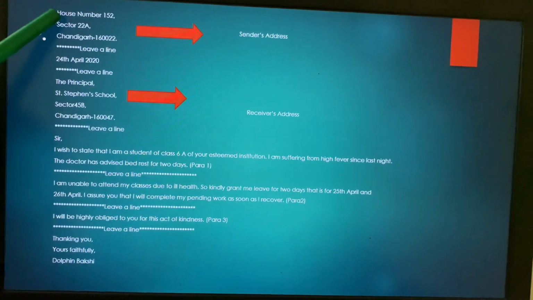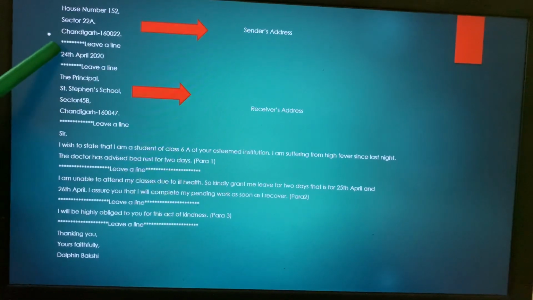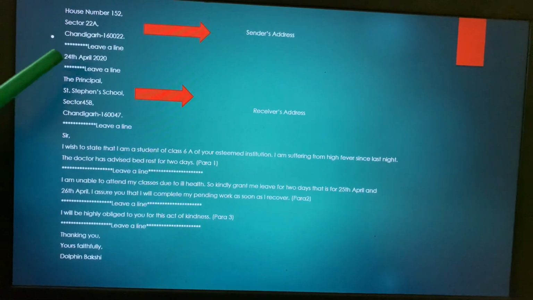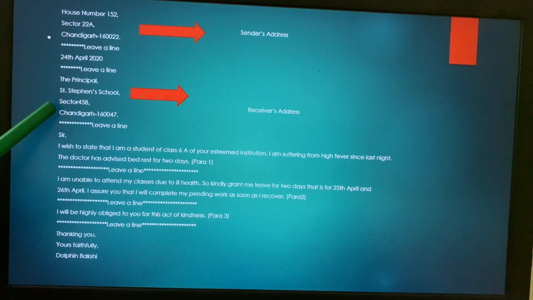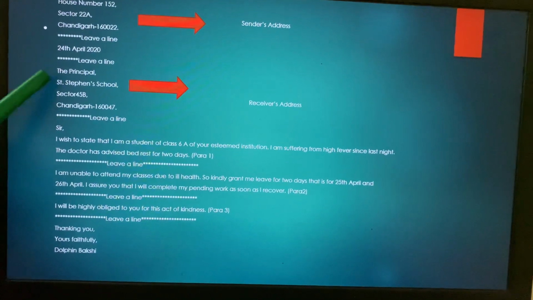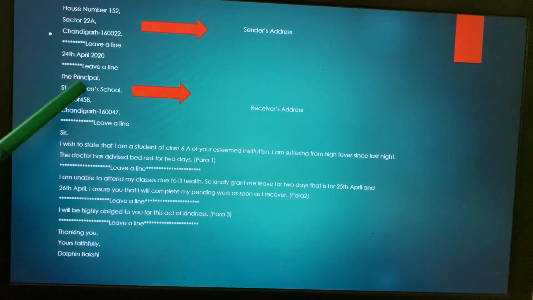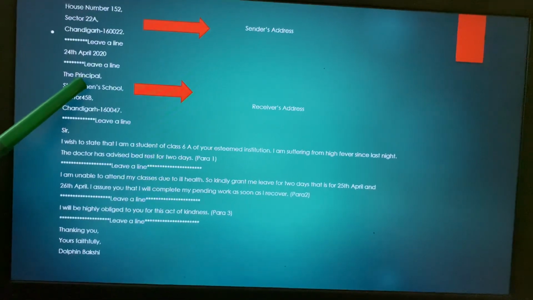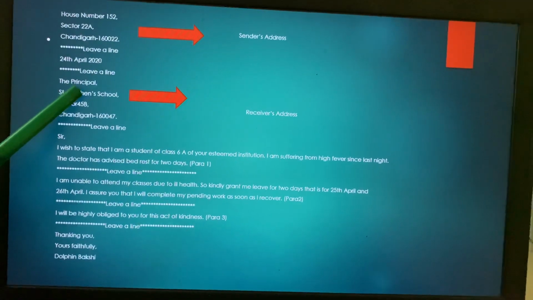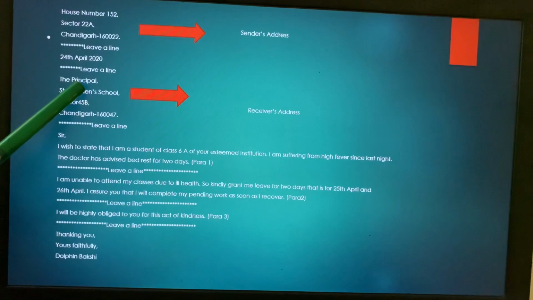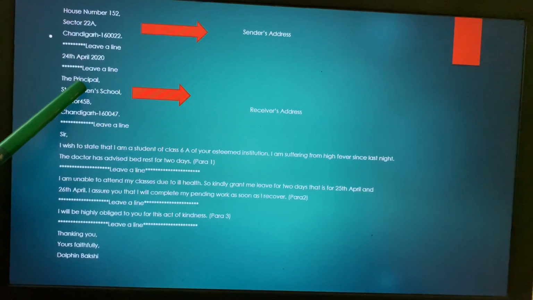So sender's address, leaving a line, date, again leaving a line, coming to your receiver's address. One thing which you need to keep in mind, children, is that whenever you are writing this principal, that means, who is the principal? The head of the institution. So it has to be in capital as you see, but then the spelling you need to be very careful about.